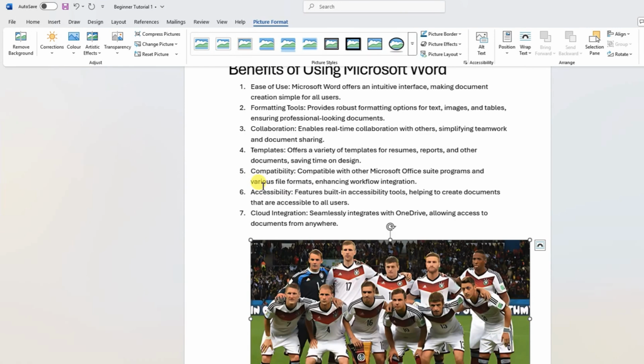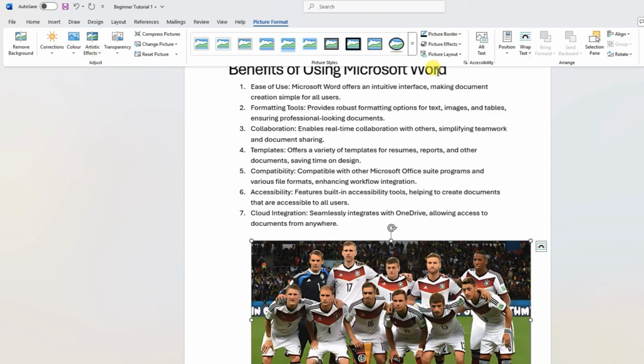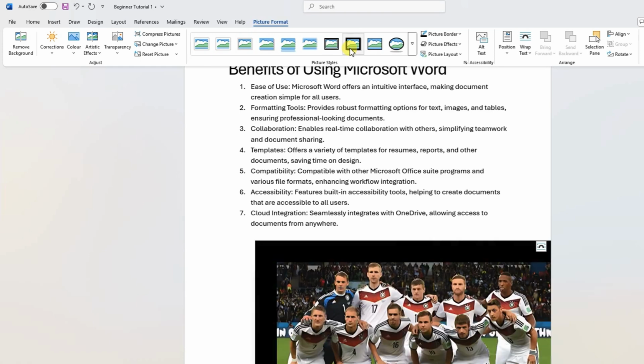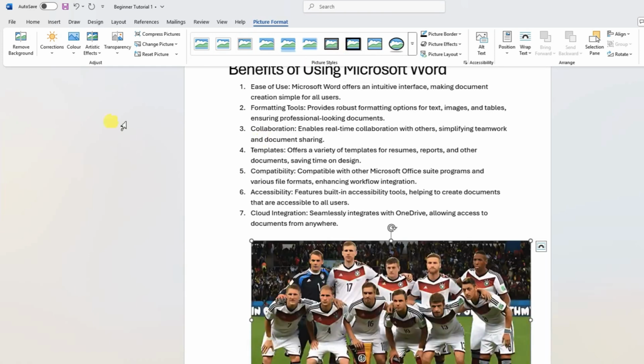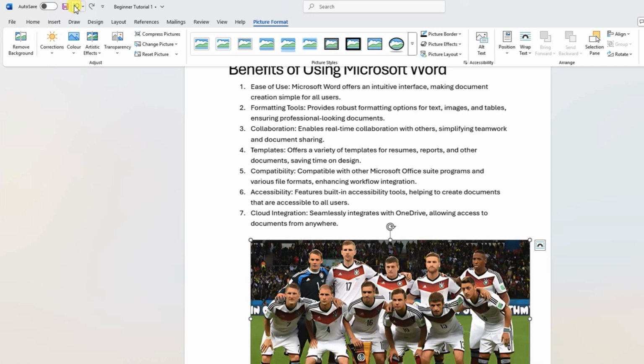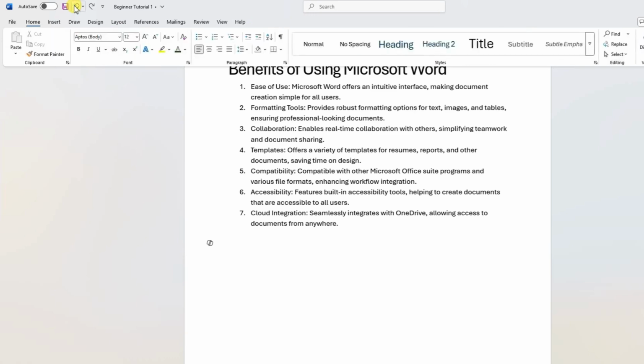You can see as soon as I inserted the picture, another tab on the top, picture format, has appeared. You can format your picture, so you can see you can remove background, you can make color changes, you can apply a border on your picture like this one. You can change the different frame sizes as well. Again, I will undo this action. So keep undoing it until it's gone.